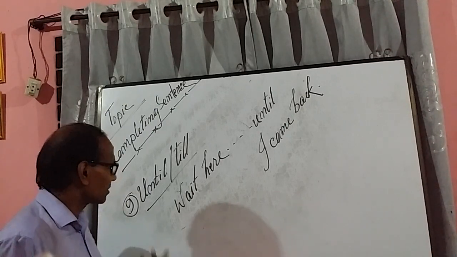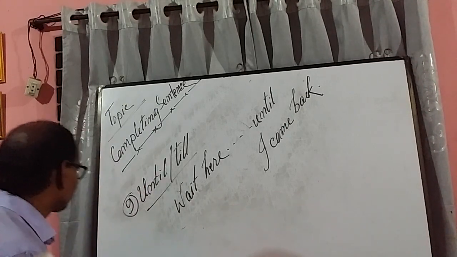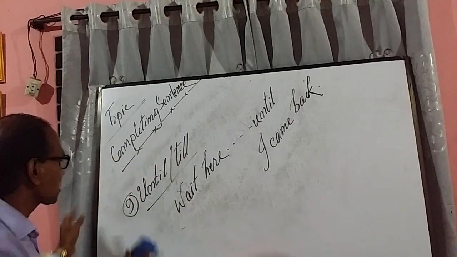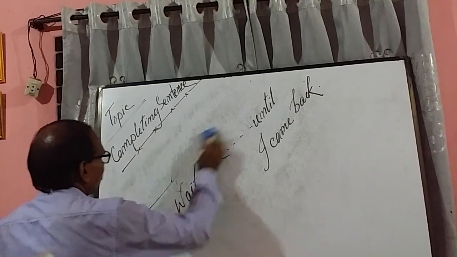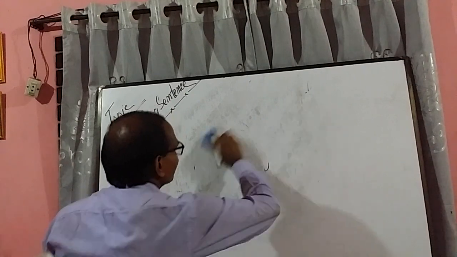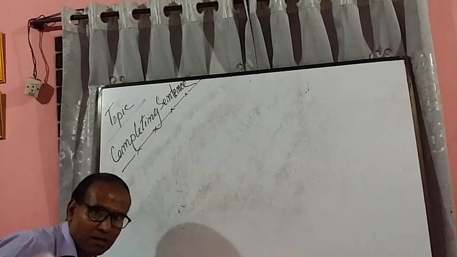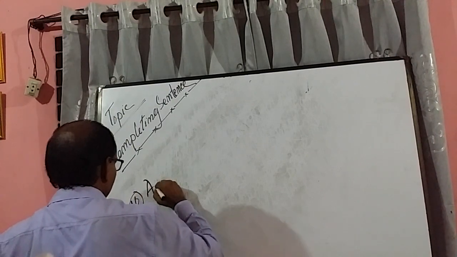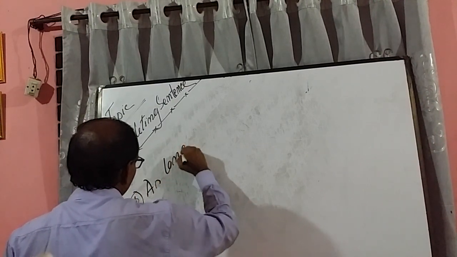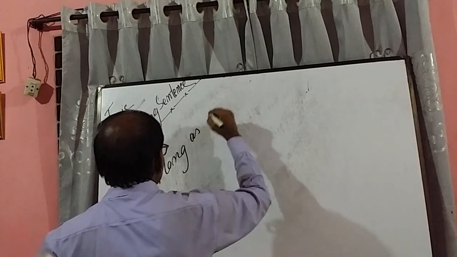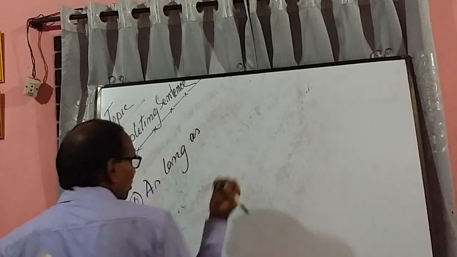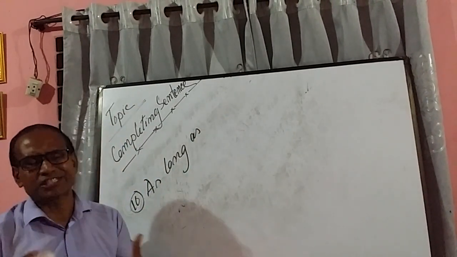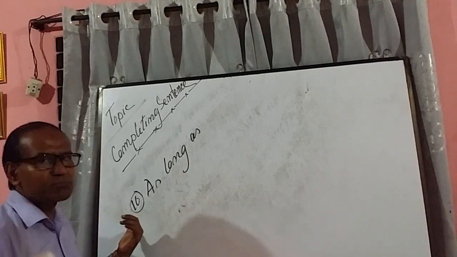Right? The same way, one more, the same thing, but rule 10, my last one for today. Like, as long as. Almost the same, but the structure is a little bit different. This is my last one today.